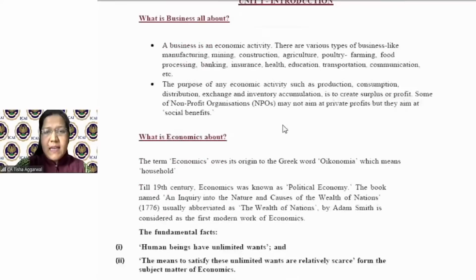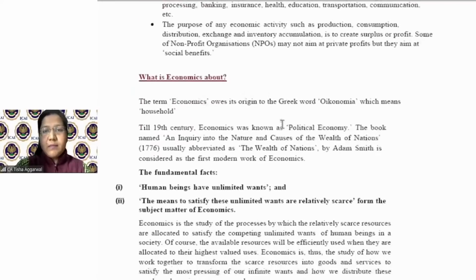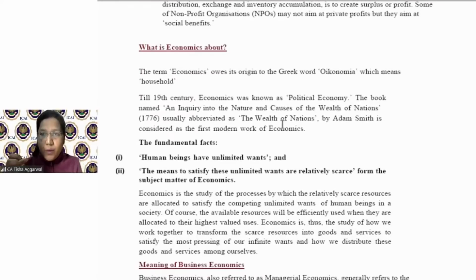Now let's understand what is economics. The word economics comes from the Greek word economia, and primarily it deals with the household, the politics or dynamics of the household.